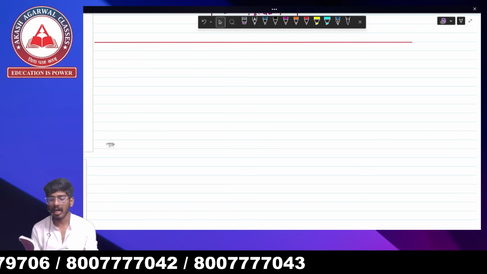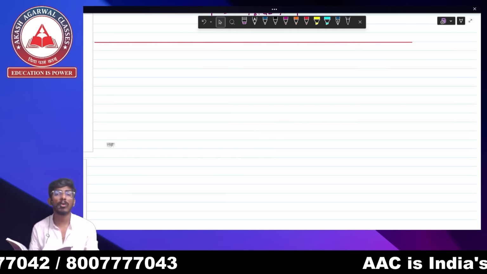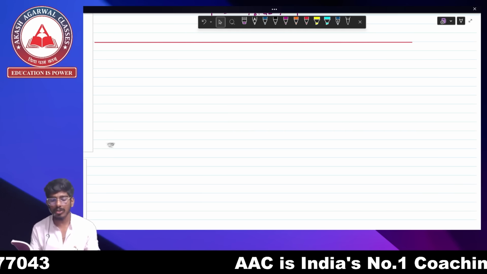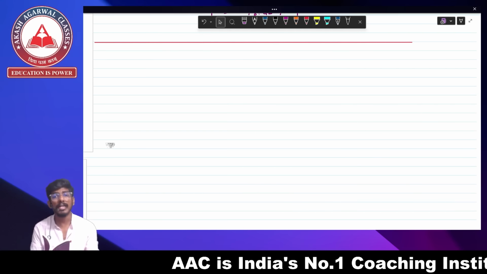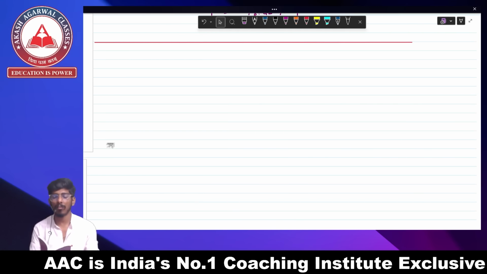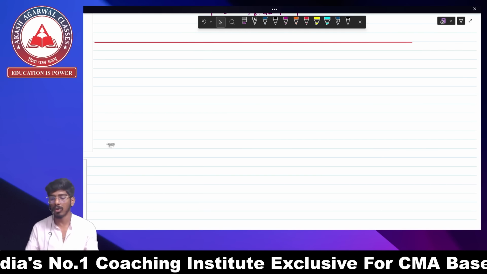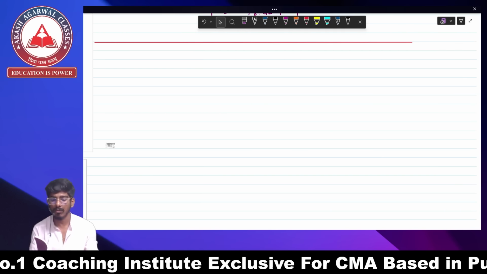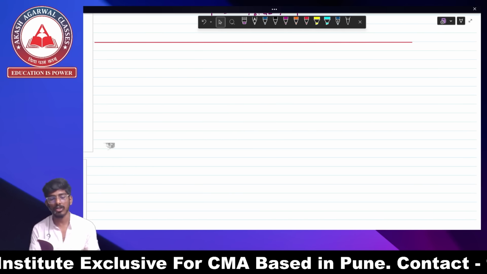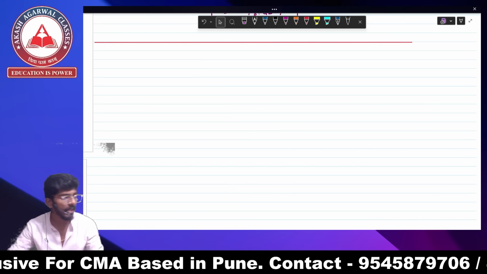So similarly, now for mean deviation, it is important for us to study about what? About the mean, the median, and the mode, because now we are going to find mean deviation from mean, from median, and from mode. You have to understand about the mean, about the median, and about the mode. Then and only then are we going to understand how to solve mean deviation from mean, median, and mode.